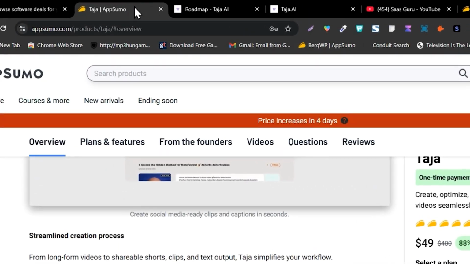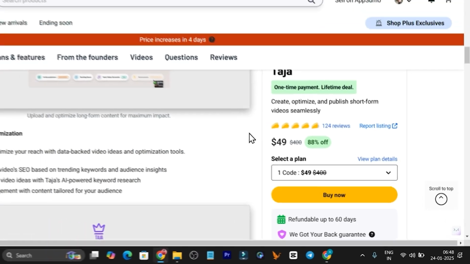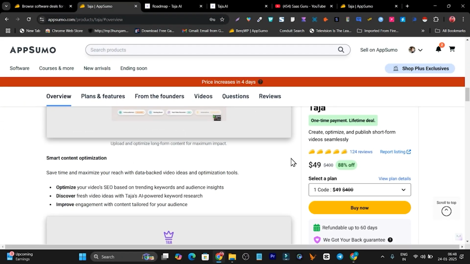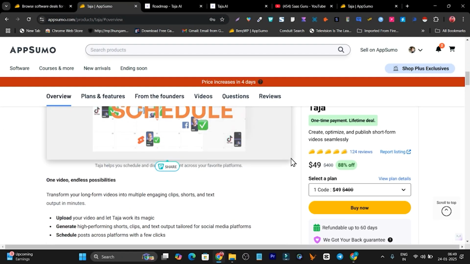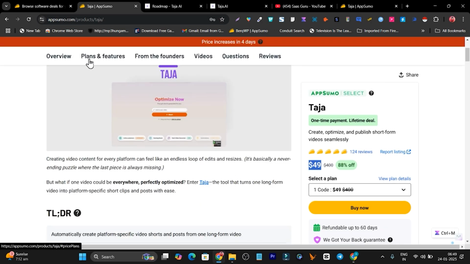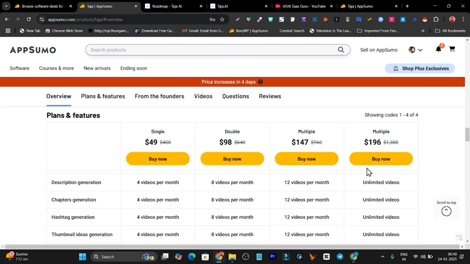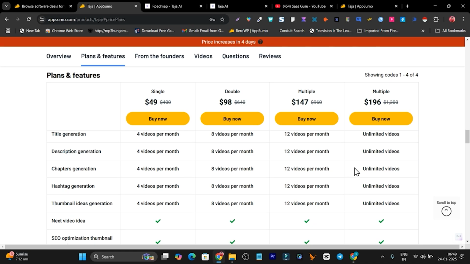So the platform is really good. They are doing really good work, making consistent updates, and they have some really good features on the roadmap. So right now what I suggest is to get its lifetime deal, because a few days after this the pricing is going to increase. If you publish something like 10 videos a month, I suggest going with their multiple plans, because here you will get a limit of 12 videos. But if you can get tier 4, there is an unlimited videos option. So this is really a valuable deal.